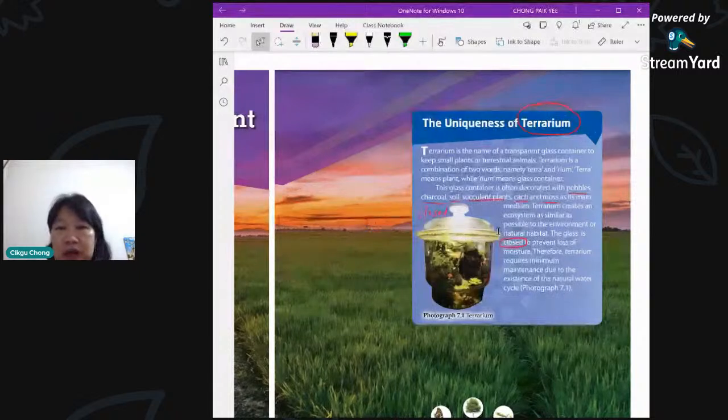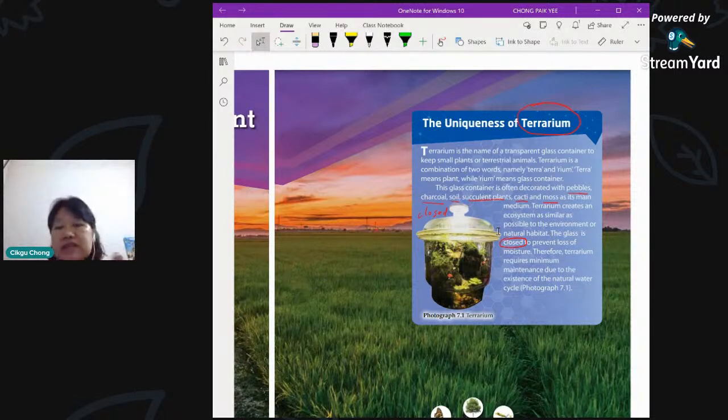So you do not need to water it. Why do you not need to water it? It's because when it's hot enough, the water will evaporate, and when it evaporates or transpiration happens, you find that it's closed, so the water will condense. When the water condenses, it drops back into the environment itself, into the soil, and it's like a cycle all over again. So you don't need to water it.